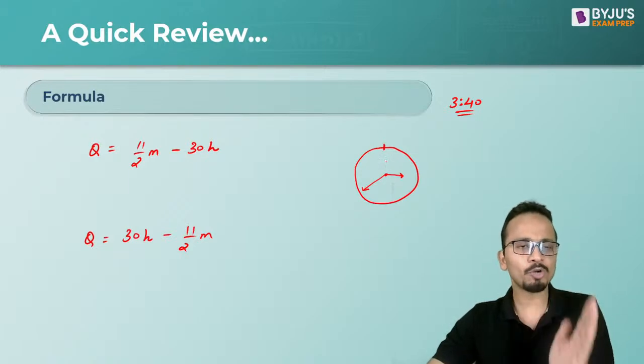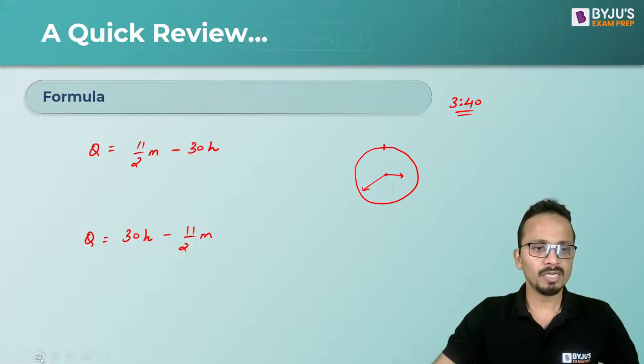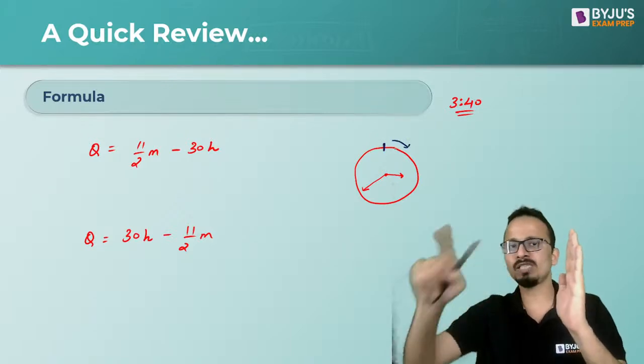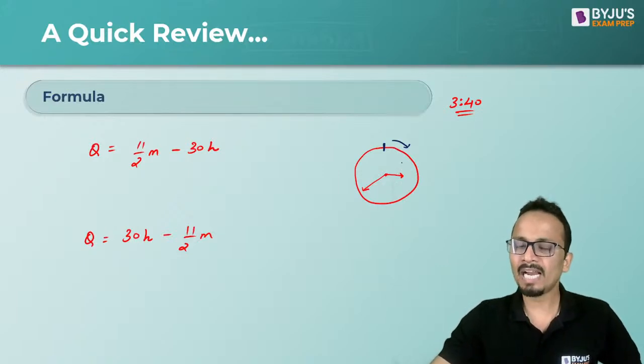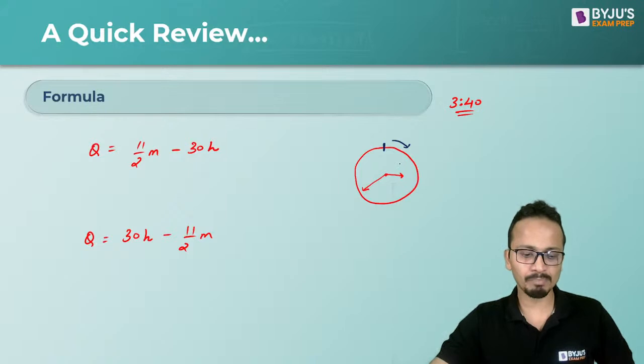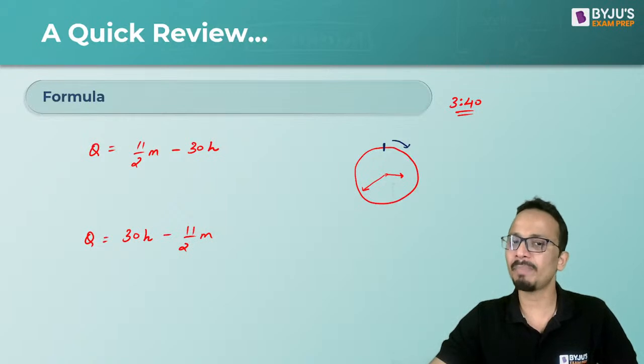After plotting the approximate, rough positions of the minute hand and hour hand, you start from 12 o'clock in the clockwise direction and find out which hand is coming first and which hand is coming later. In this particular example, I can see that the hour hand is coming first and the minute hand is coming later. So which formula among these two is to be used?